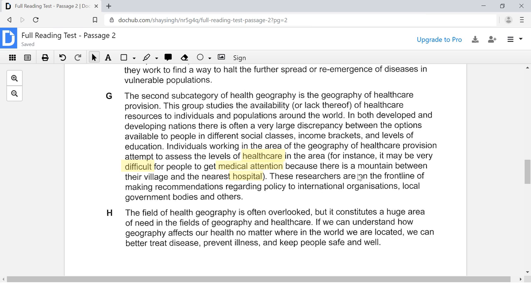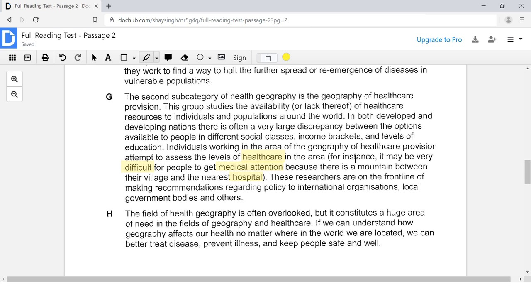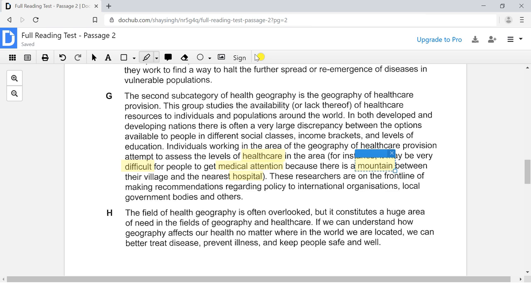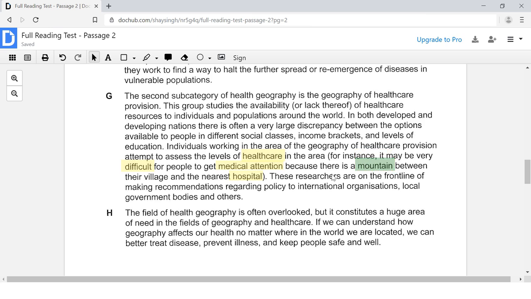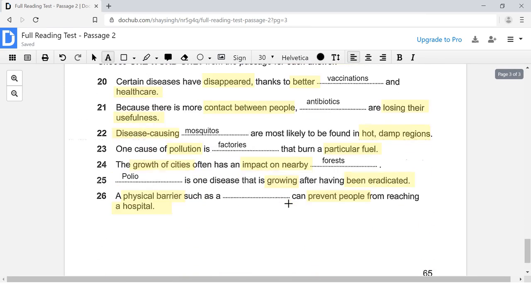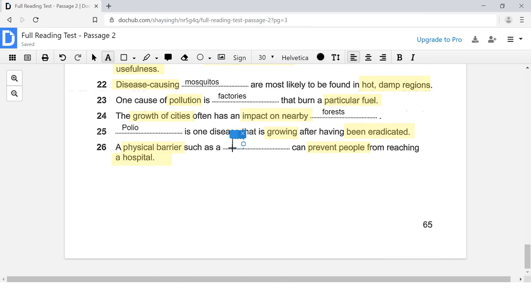And then it goes on to talk about some other stuff that doesn't seem to be related to the physical barrier. So I'm pretty sure that this is going to be my answer because that is an example of a physical barrier. It doesn't say physical barrier, but that is an example of physical barrier, and we have found the rest of our keywords here, so that is going to be the correct answer. So let's just fill that in. Mountain.